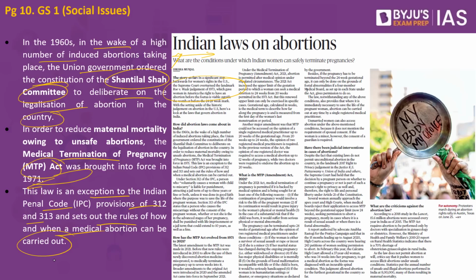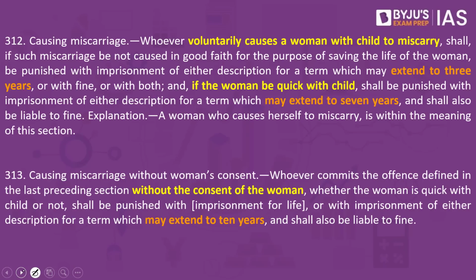What are Sections 312 and 313 of the Indian Penal Code? They speak about miscarriage. One is with consent, the other is without consent. Section 312 speaks about causing miscarriage. What is miscarriage? Miscarriage basically means abortion, that is, the premature expulsion of the child or the fetus from the mother's womb before the completion of a natural gestation period. Section 312 speaks with reference to the consent of the woman. Under 313, causing miscarriage happens without the consent of the woman.